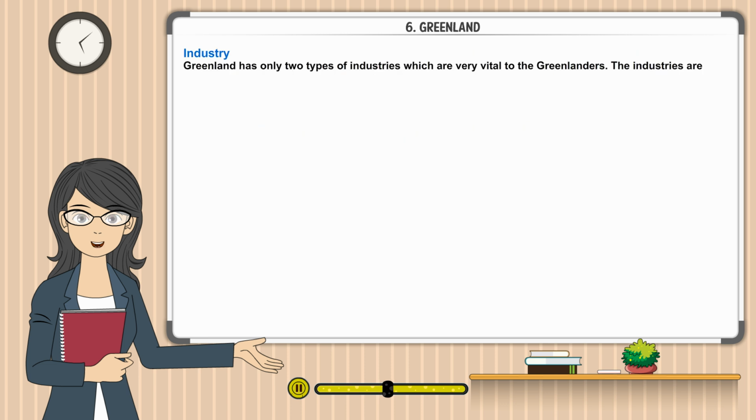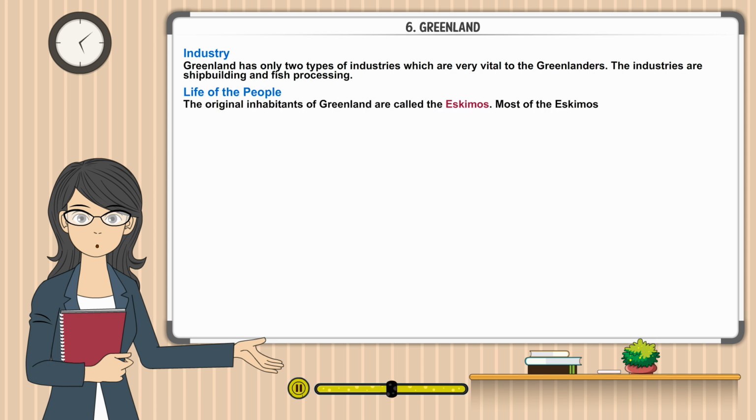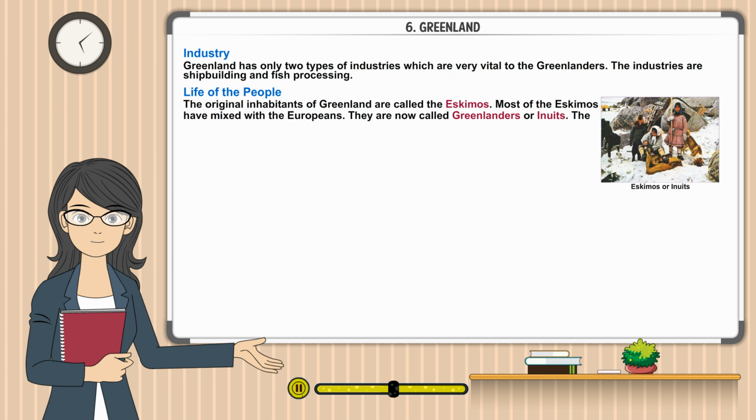Industry. Greenland has only two types of industries which are very vital to the Greenlanders. The industries are shipbuilding and fish processing. Life of the people. The original inhabitants of Greenland are called the Eskimos. Most of the Eskimos have mixed with the Europeans. They are now called Greenlanders or Inuits.